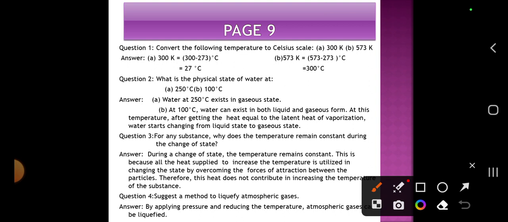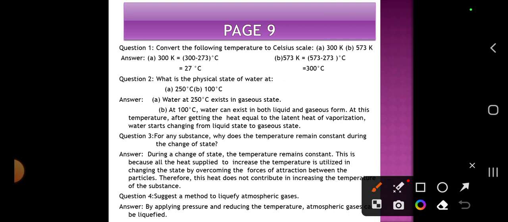Because there is the latent heat which is present inside, which is converted into the gaseous form, and the vaporization contains this latent heat. So it may be in both forms, liquid state to the gas state, at 100 degrees.